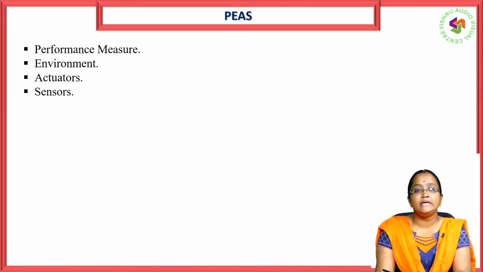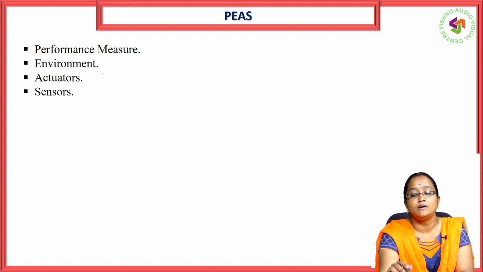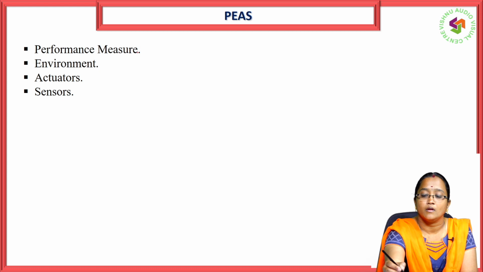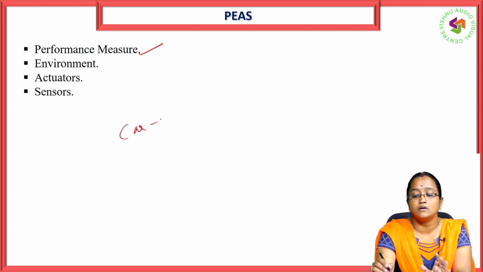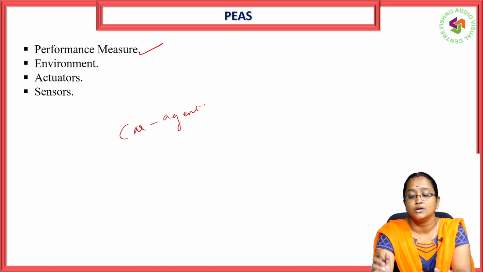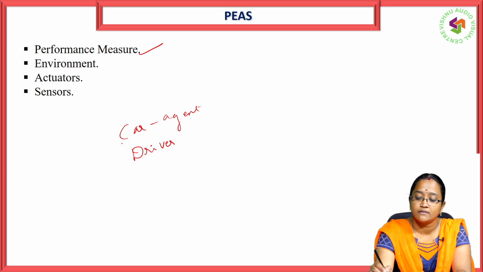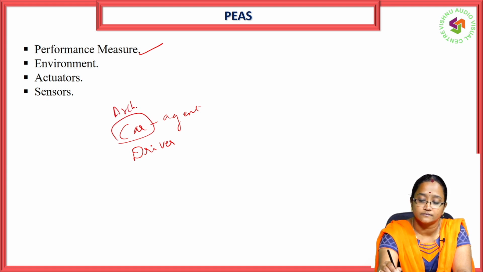Next one is PEAS. PEAS means performance measure, environment, actuator, sensor. Performance measure: suppose the car is an agent, and the taxi driver is in the car.